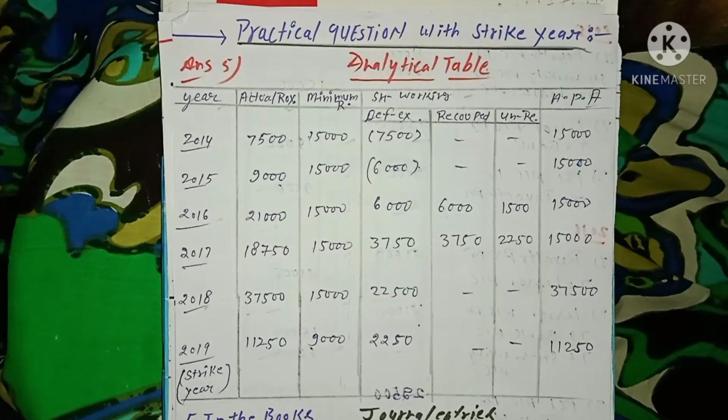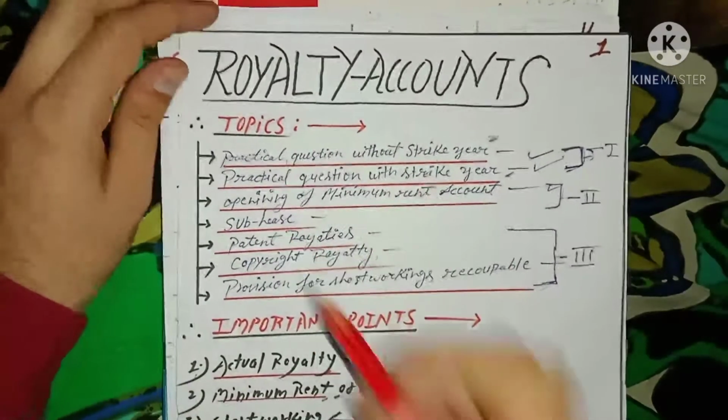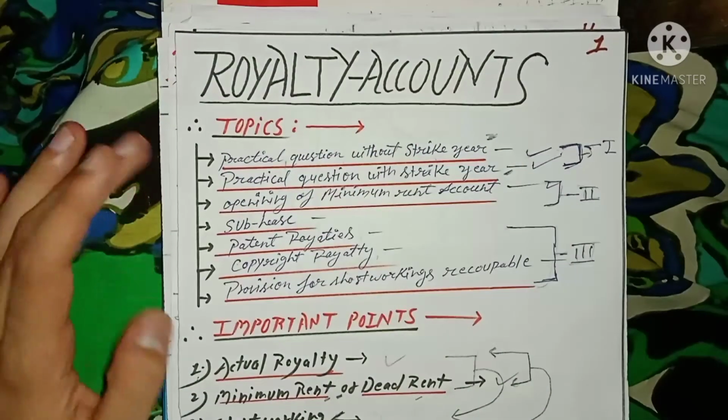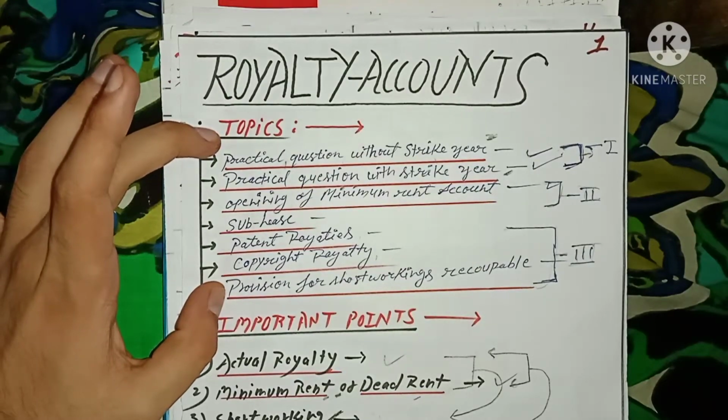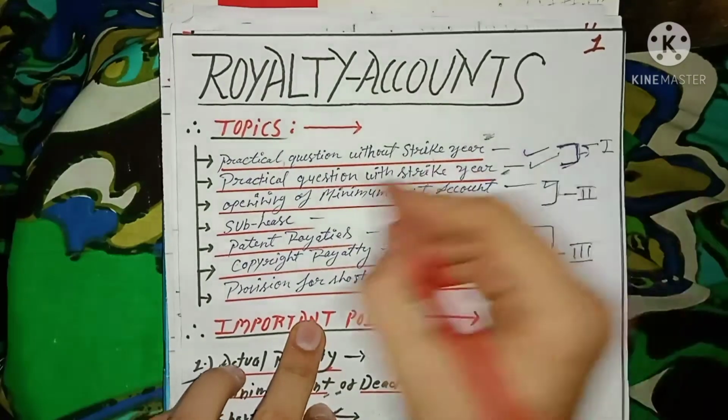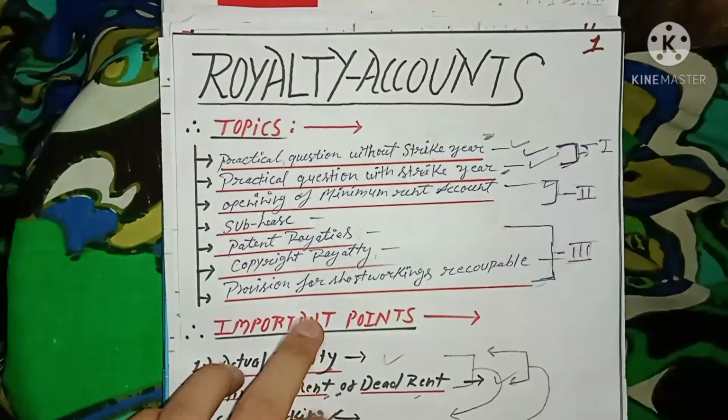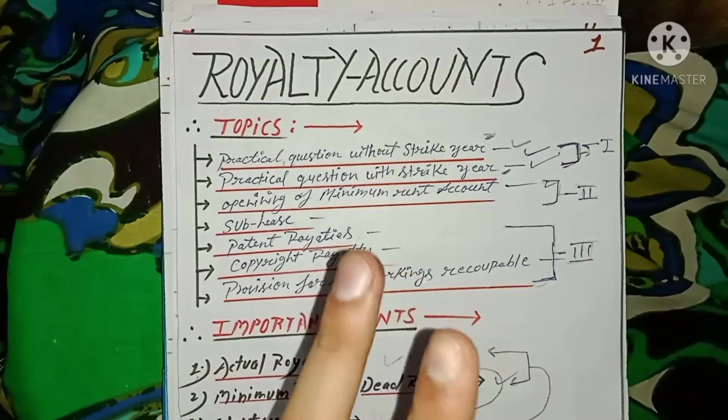In this video, I'm going to put my whole effort into teaching you the chapter called Royalty Accounts again. This is the second video for this chapter's video series. In my previous video, I told you about the chapter called Royalty Accounts, in which we discussed these 7 different topics. In my first video, I already completed practical questions without a strike year, in which I mentioned two practical questions.